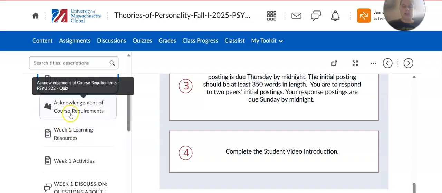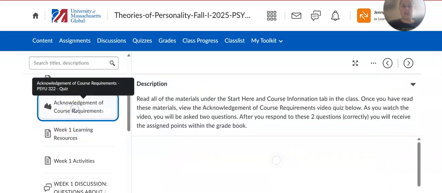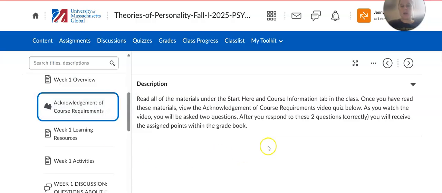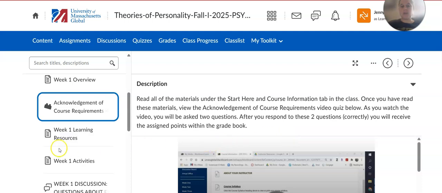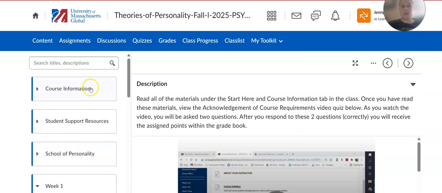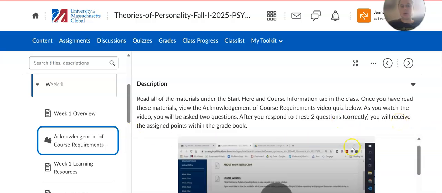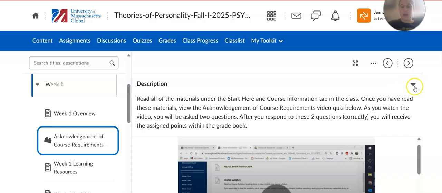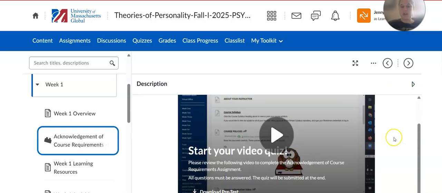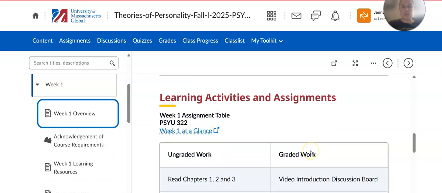Now we're going to see down here below are these different assignments. If you click on the acknowledgement of course requirements, there is just a little description that denotes that you should review the materials. It says start here, but it should be the course information tab, student support resources, and the syllabi. Once you've read this, you are to look at the video quiz below, and there's 2 questions that are directly assigned to the grade books, and make sure that you complete this. This is one of your assignments if we go back to this graphic.